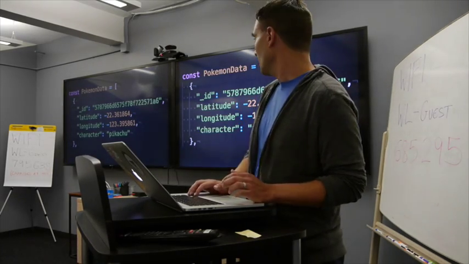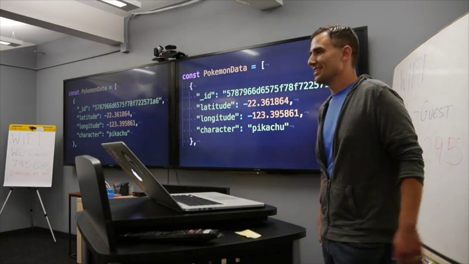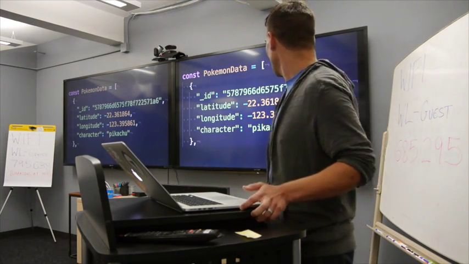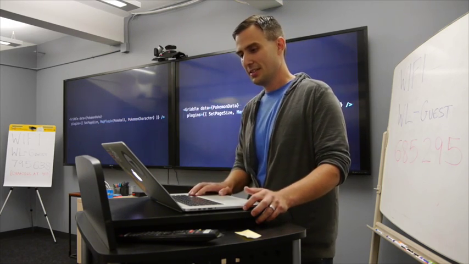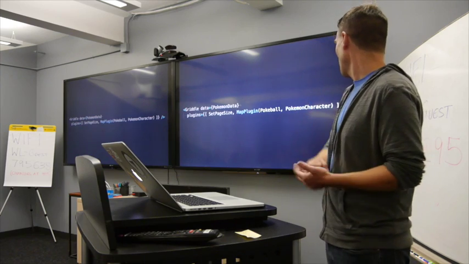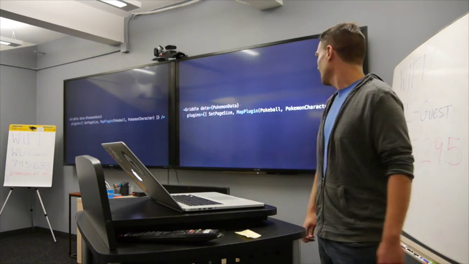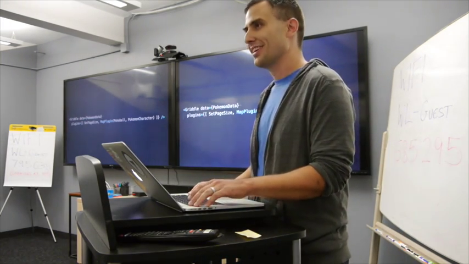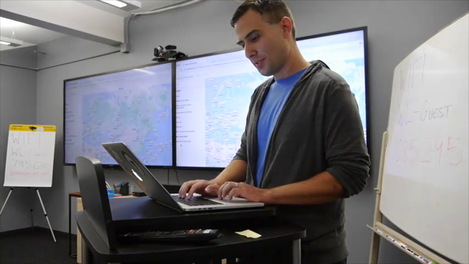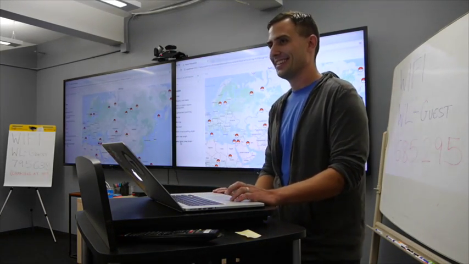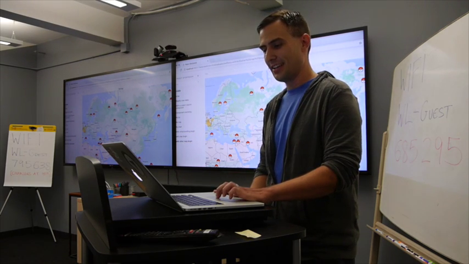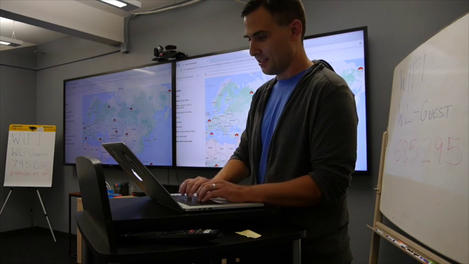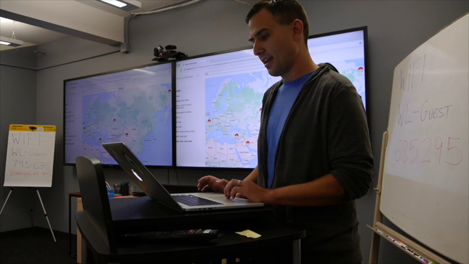So let's say we wanted to take current trends in mobile computing here, and make a list of Pokemon and where they are. We could say, okay, we have a map plugin, and we want to show a Pokeball on the map as the location, and when you hover, you want to show the Pokemon character. So we go here to the other map plugin. So yeah, we have Pikachu when we hover, etc. So let's say that we only want to find Pikachu. And just do the same filter, and there we go.